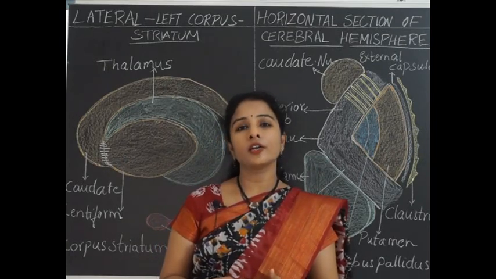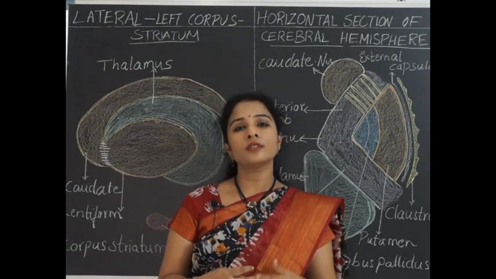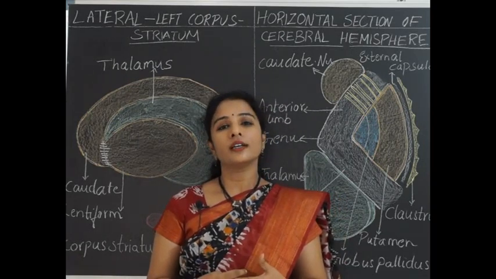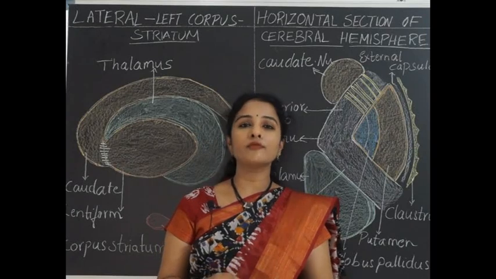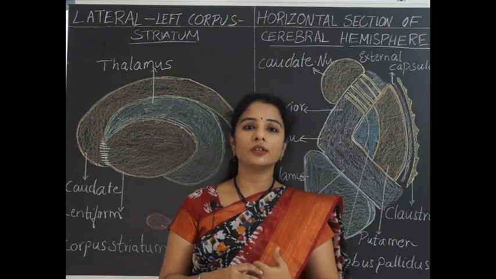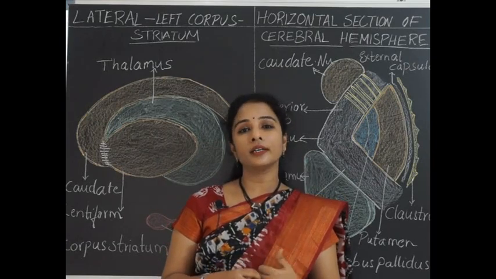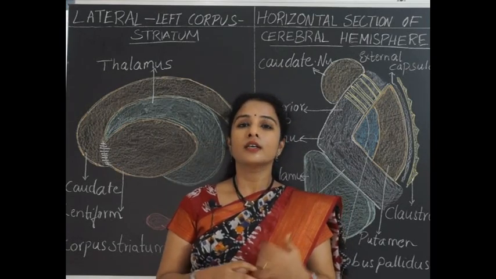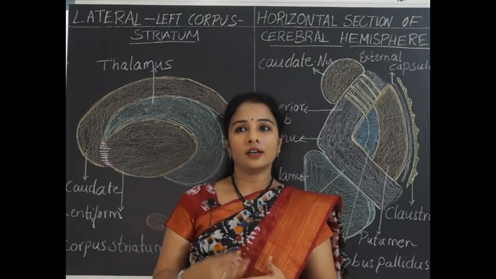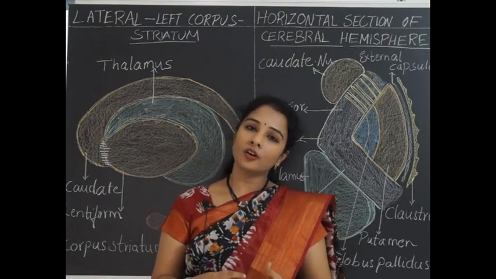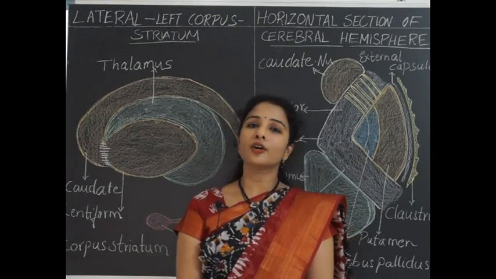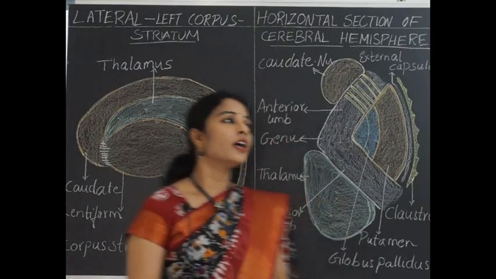These basal ganglia or basal nuclei form an important component of the extrapyramidal system, and they are mainly concerned with the skillful movements of the body. They are also important in automated skillful movements like swinging of the arms when we walk. So all these automated movements are also controlled by basal ganglia. So we shall begin with the components of basal ganglia.